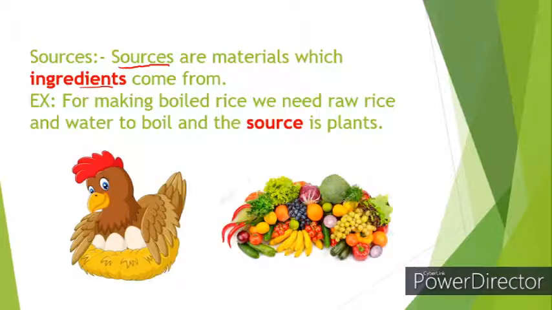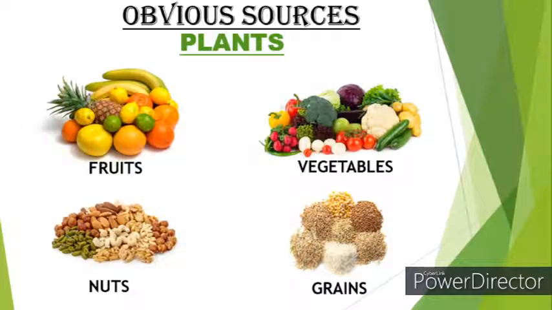So I gave you an example, right? The onions come from plants. So the source is plants. And another example can be eggs, right? Eggs come from animals. So the source is animals. So there are two obvious sources of food, which are plants and animals.